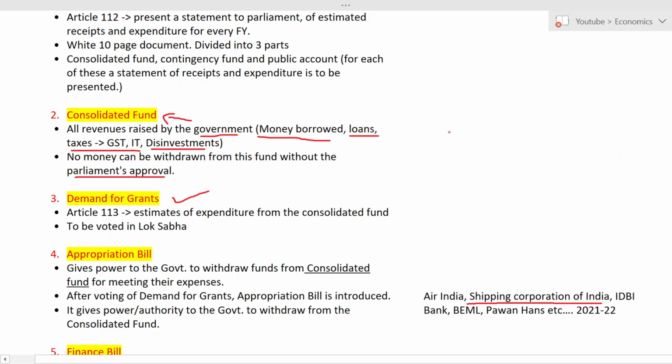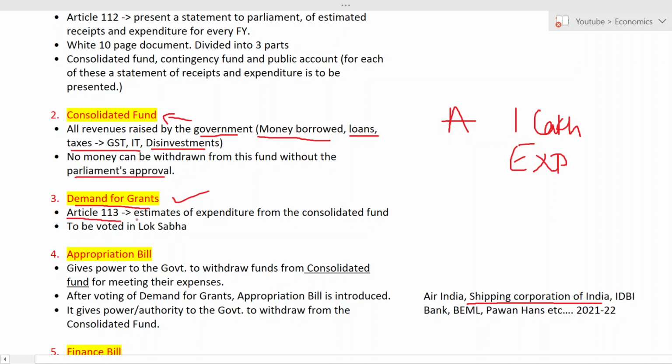Let us assume there is a state called A, and this state wants something around 1 lakh. They want to spend it on something. So now they have to pass a demand for grant. This justification is given in Article 113.